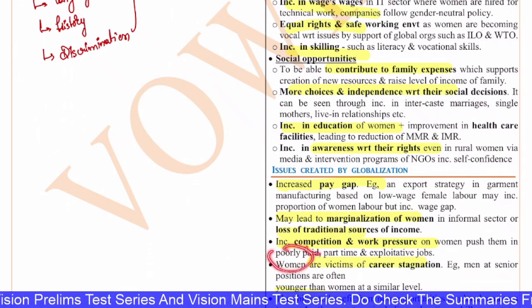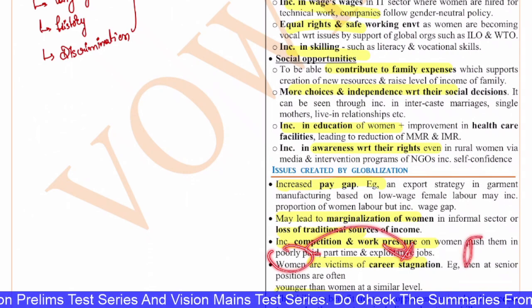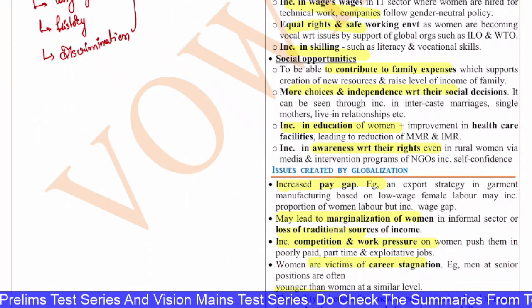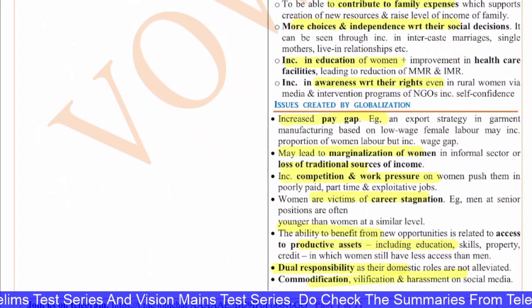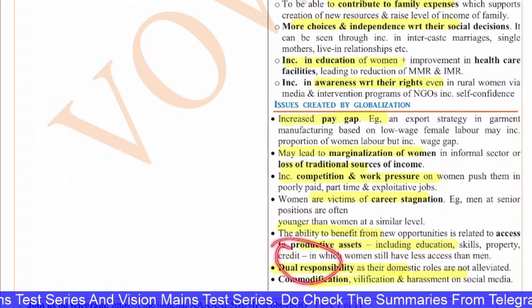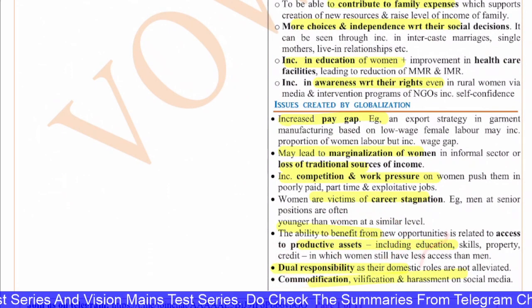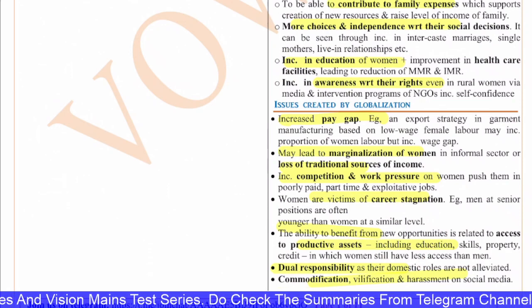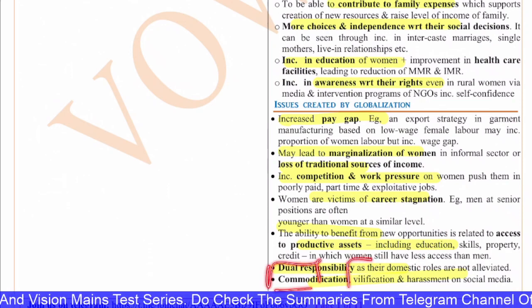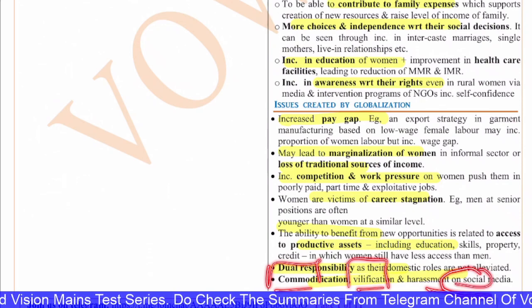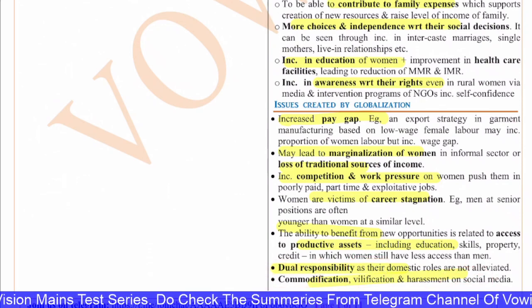Women are the victims of career stagnation. For example, men at senior level positions are often younger than women at a similar level. Okay, also the dual responsibility of their domestic and office work. These things are there. Next, the commodification, vilification and harassment on social media. All these things are also there.